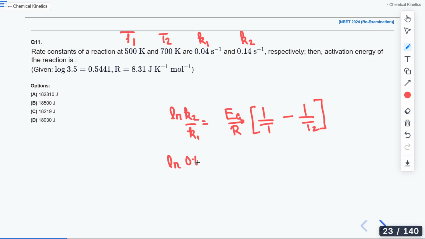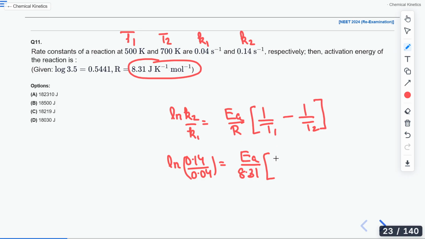So K2 by K1 will be 0.14 divided by 0.04 is equals to EA, which is to be calculated. So I will leave it as it is, and this R value is given as 8.31. So this will be 8.31. Now T1 is 500 and T2 is 700.